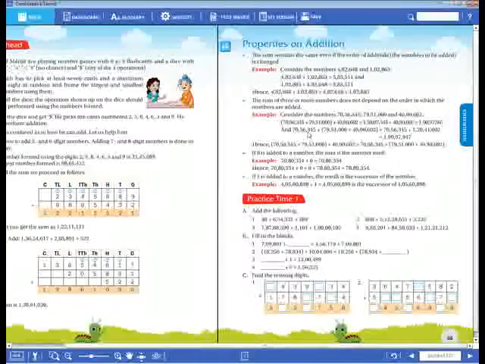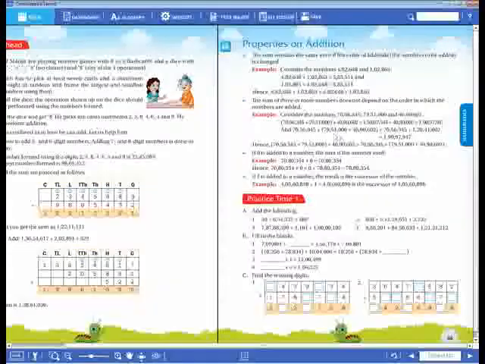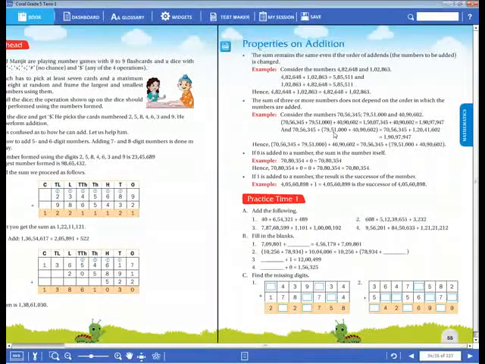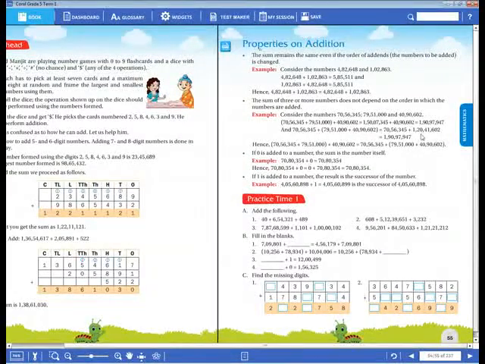Now when it comes to the grouping property, I changed the grouping. Here they changed the grouping. Which numbers are grouped here? The second and third numbers are kept in the bracket. When we add these two numbers, we get the answer 1,20,000. Here 1,50,000 came, here 1,20,000 came.